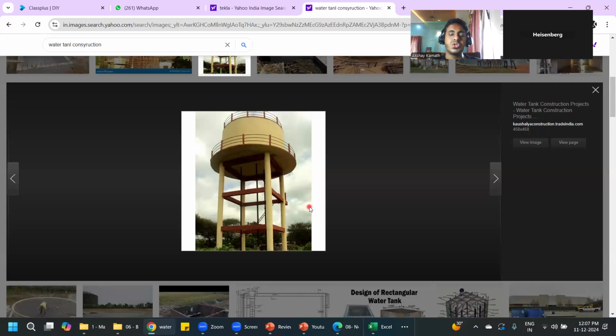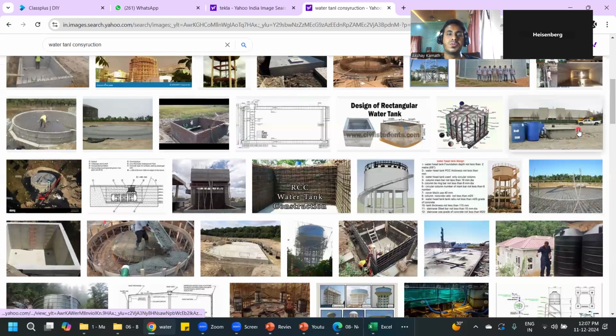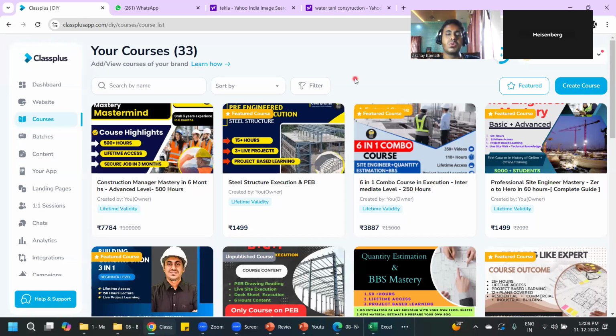But if you get a government job, there's one problem: you don't know whether you'll get a government job or not. Even if you're good in studies, we don't know in which year I am going to clear my government exams. That is also a big problem in government jobs. But you can apply for government jobs also. You have to prepare for that. You have to take certain coachings. Only then is it going to happen.